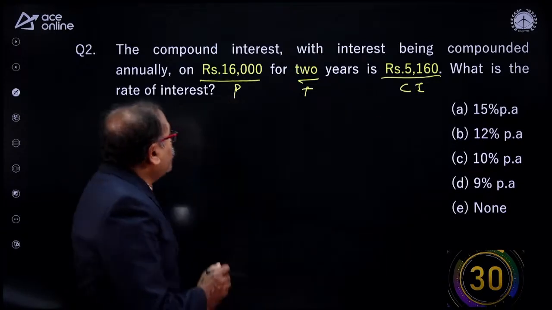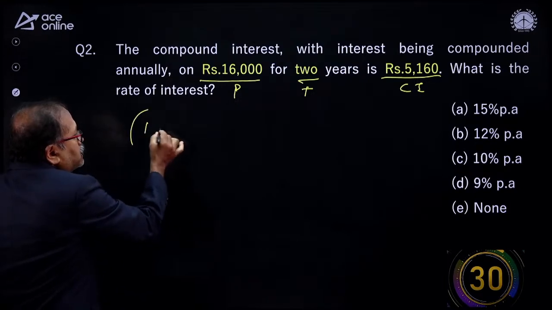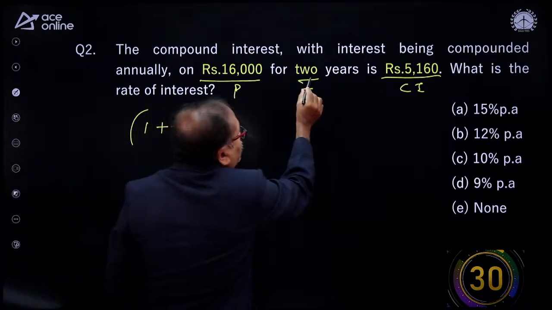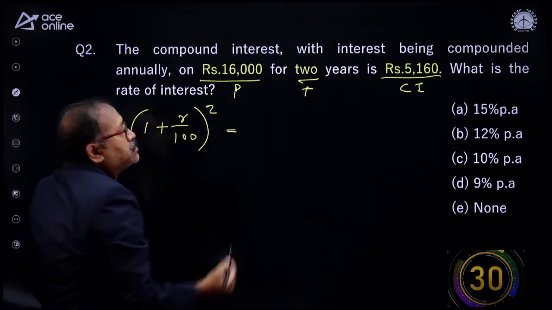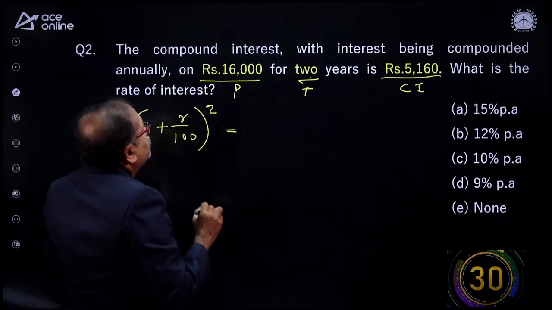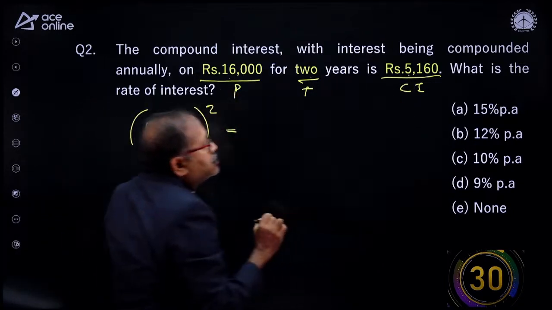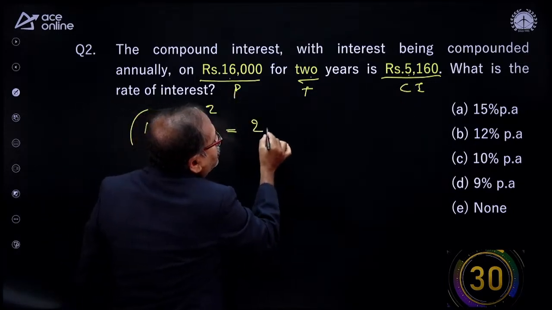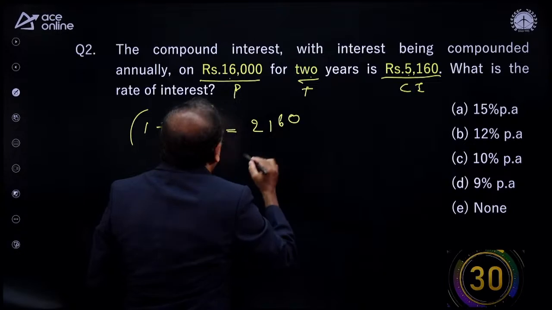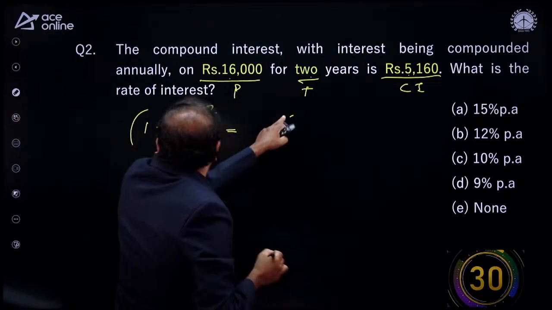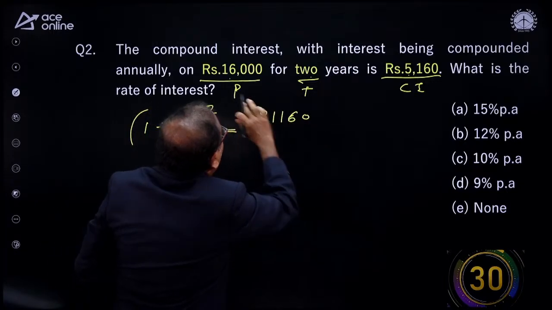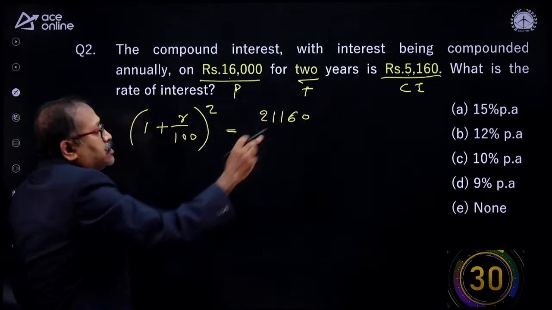The second way is that the rate of interest I can find out directly by using this formula: 1 plus R by 100, to the whole power 2 years, which is equal to the amount by principal. So what is the amount? This is the principal and this is the interest. Adding this, I will get 21,160. That's 16,000 plus 5,160, 21,160.